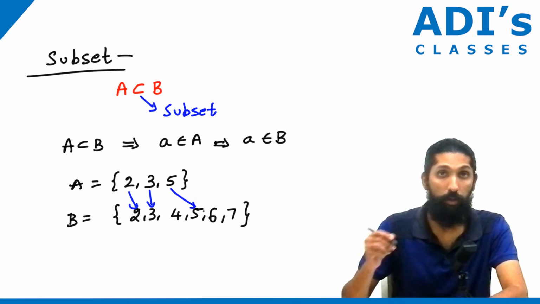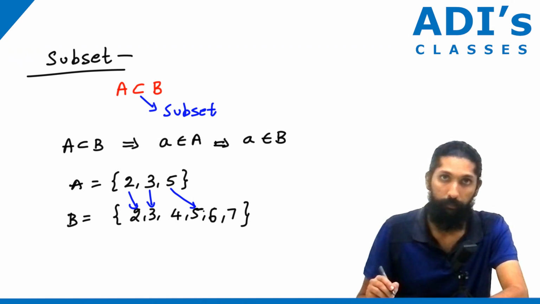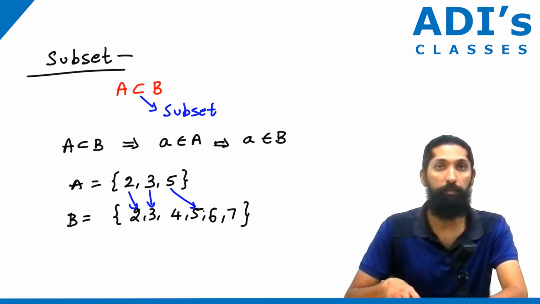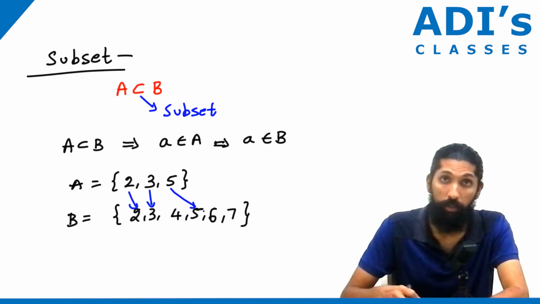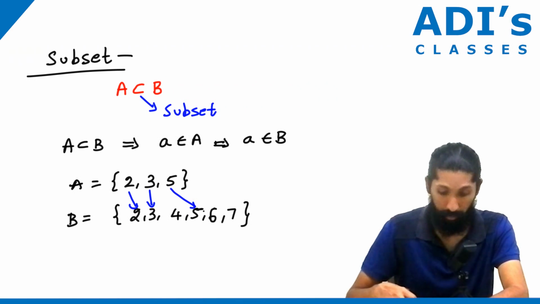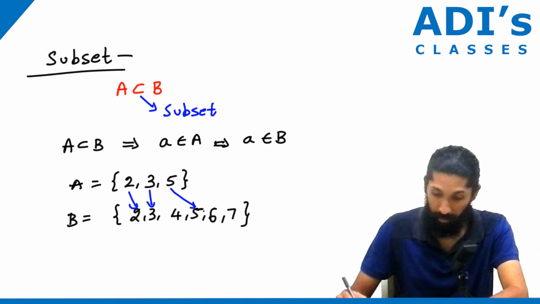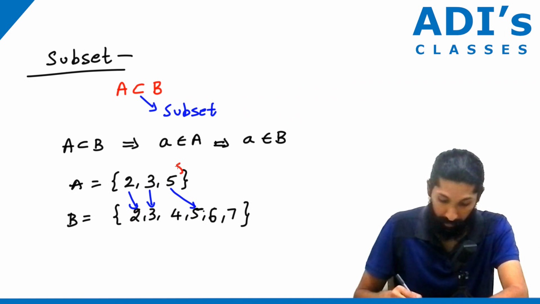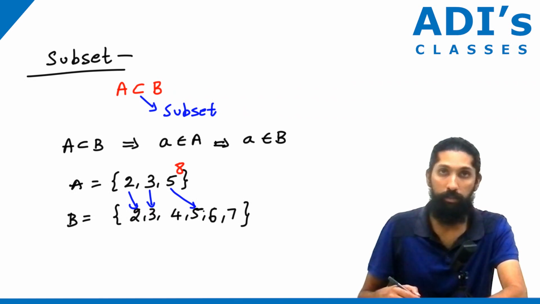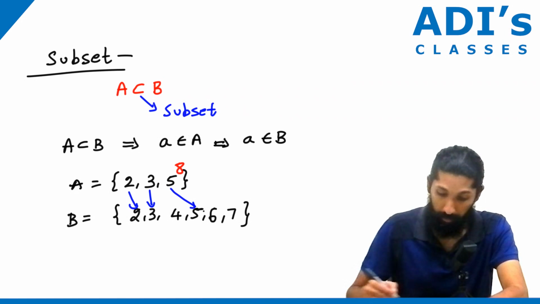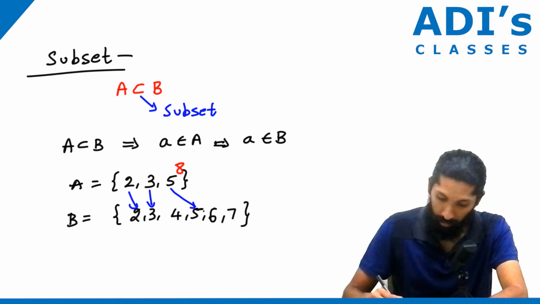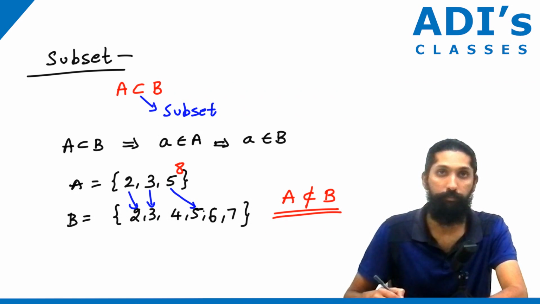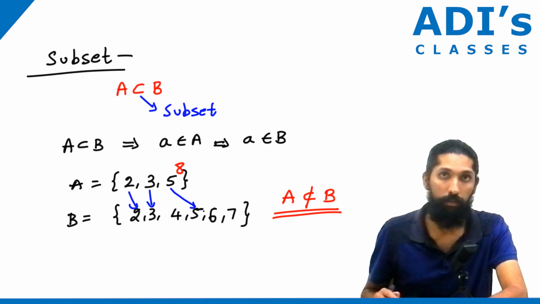So A is a subset of B. But suppose A also had another number, 8. Now A is not a subset of B, and we represent it in this way: A is not a subset of B.